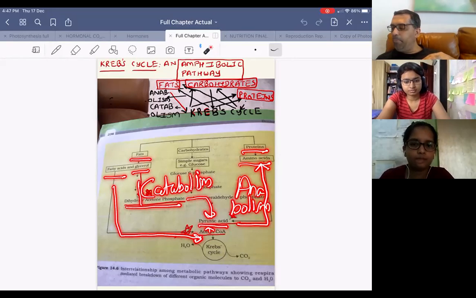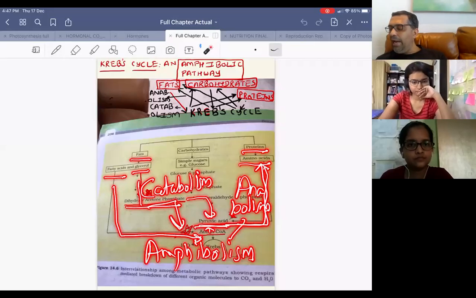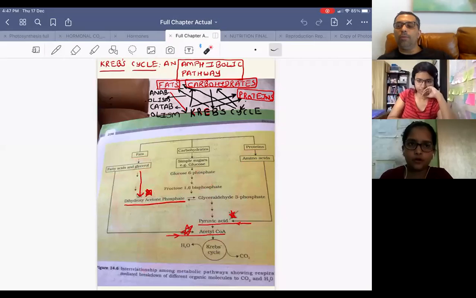What is the connecting point? Pyruvic acid. And from pyruvic acid, anabolism into proteins can take place. And what is that process called? Amphibolism. That is, catabolism of one nutrient and anabolism of another nutrient is called amphibolism.